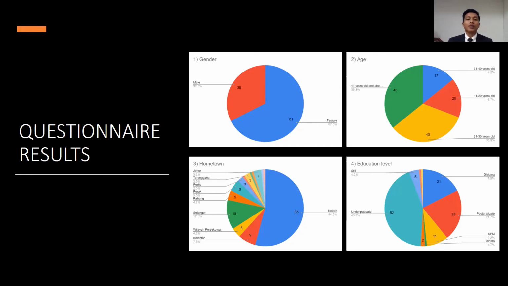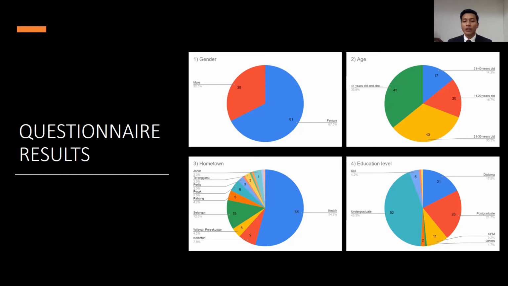Questionnaire results. This is the results of the questionnaire that we already have distributed. The first one is gender, male and female. And then number 2, age. The most respondent is 41 years old and above. And then number 3, hometown. Most of our respondent is from Kedah.